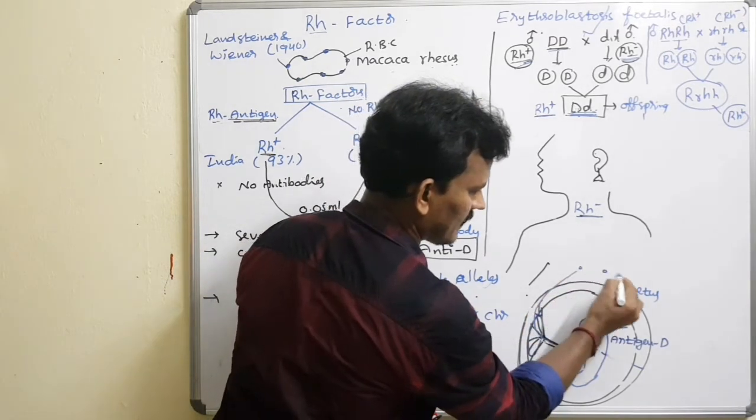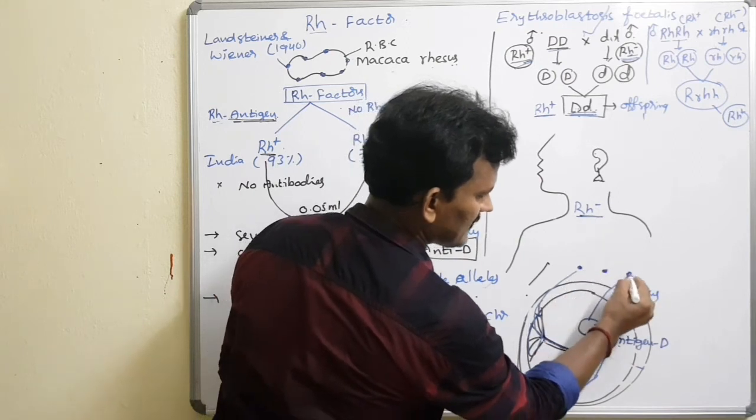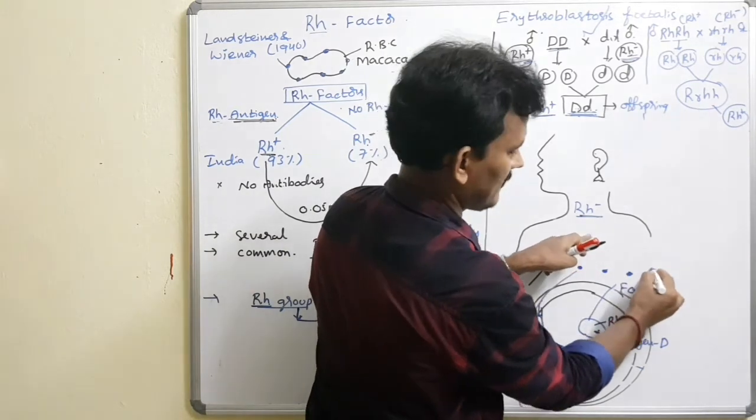These RBC cells carry antigens, and the antigens are allowed into the maternal body circulation.